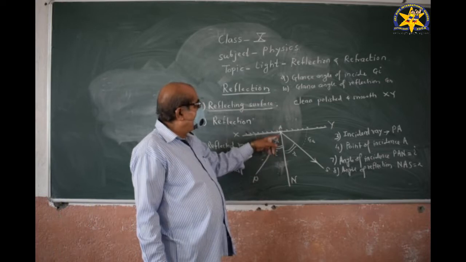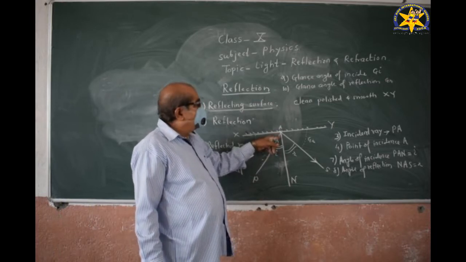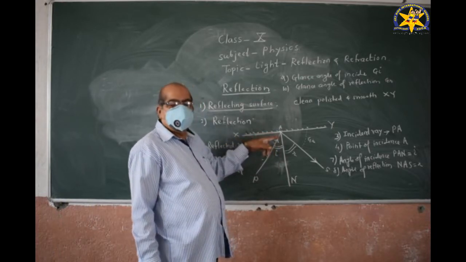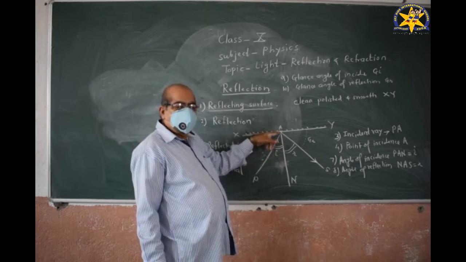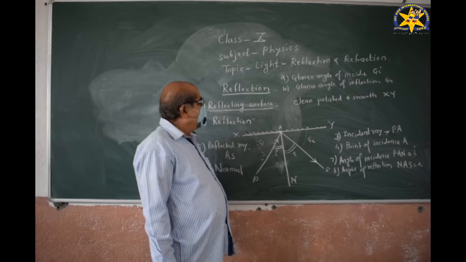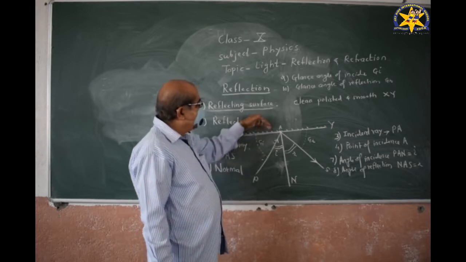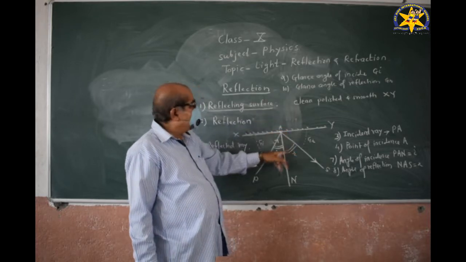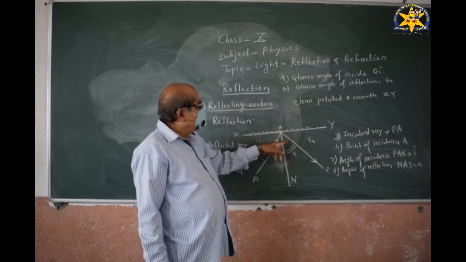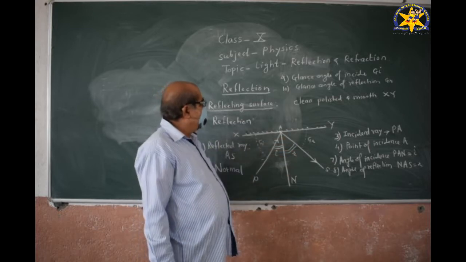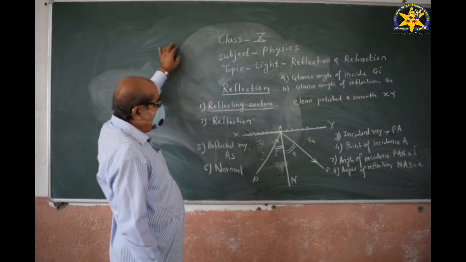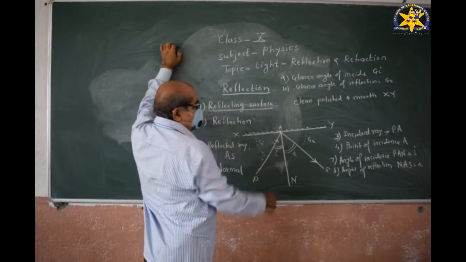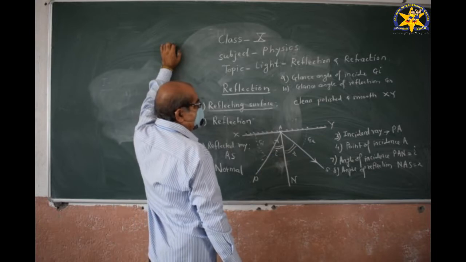The normal is the perpendicular drawn to the reflecting surface at the point of incidence. The ray which is coming from the reflecting surface is called the reflected ray, and the angle between the reflected ray and the normal is called the angle of reflection.